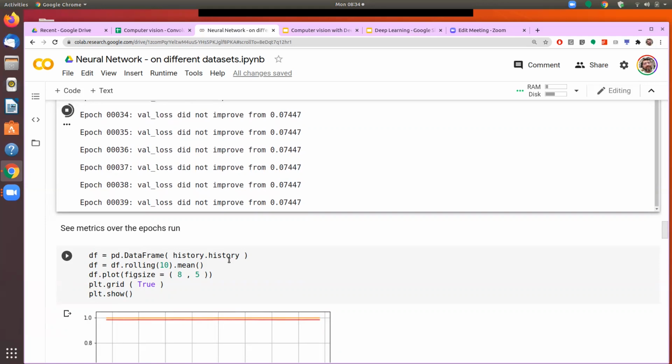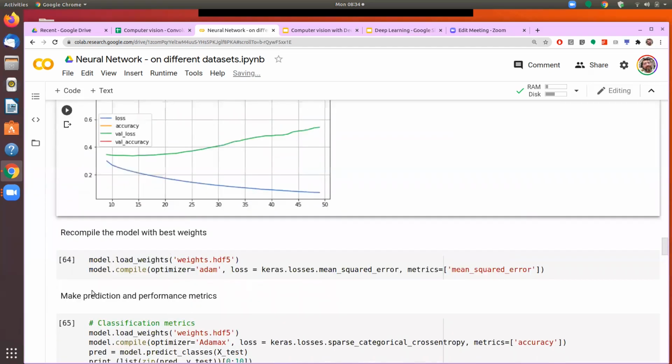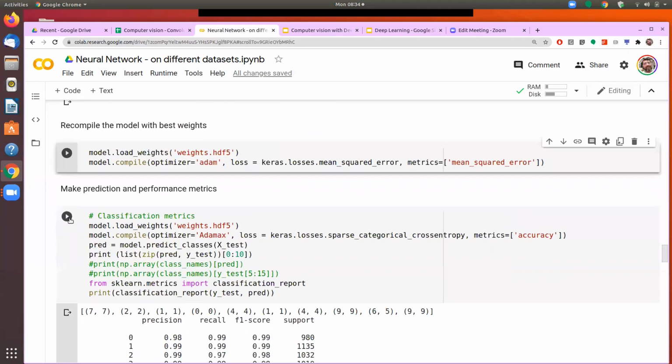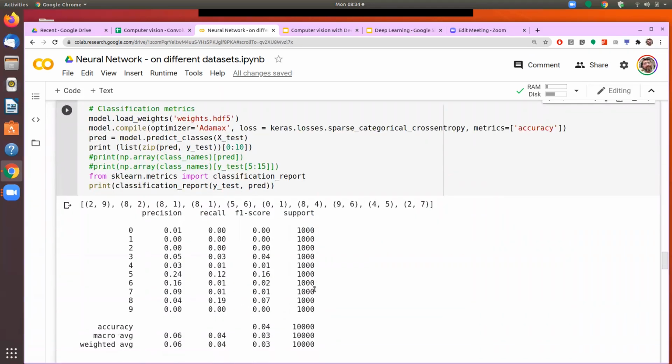Of course, we need to see the performance, and it is likely to be slightly worse than on the digit data set because we are dealing with more complex images now. It's not just simple handwritten digits. So we again load the best weights and get the classification result on the fashion data set.